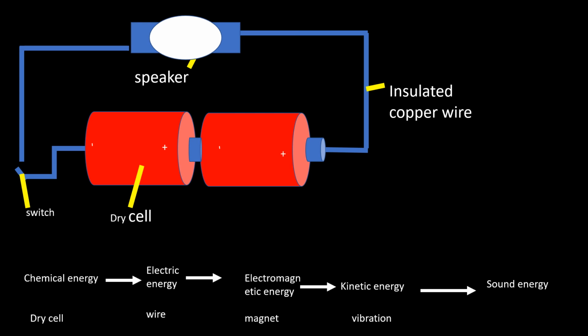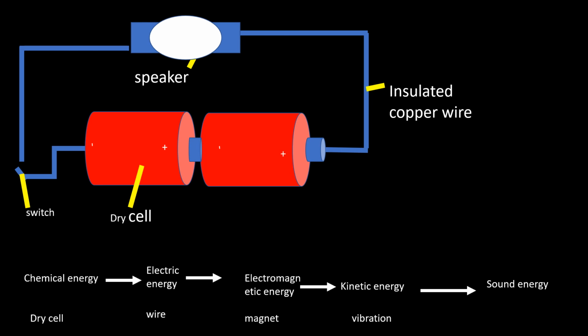Then the electromagnetic energy will change to kinetic energy caused by the vibration of that vibrating paper. We know very well that sound is produced by vibrating matter. So that vibration, which forms the kinetic energy, will change to sound energy. So the simple energy changes in a simple radio are chemical energy, electrical energy, electromagnetic energy, kinetic energy, then sound energy.